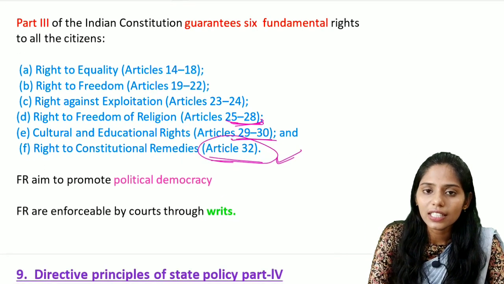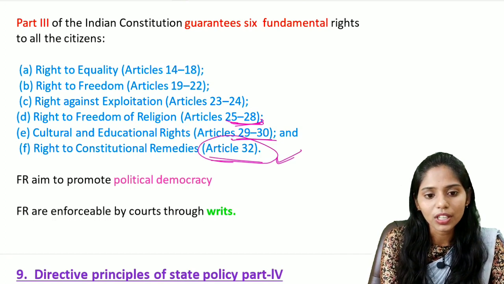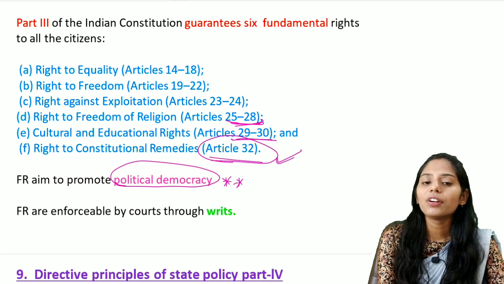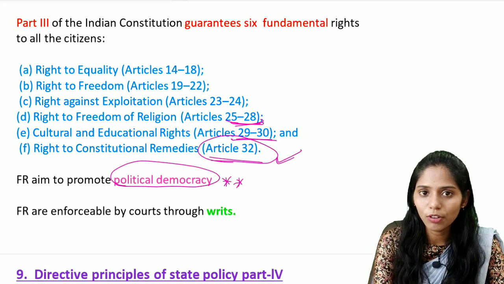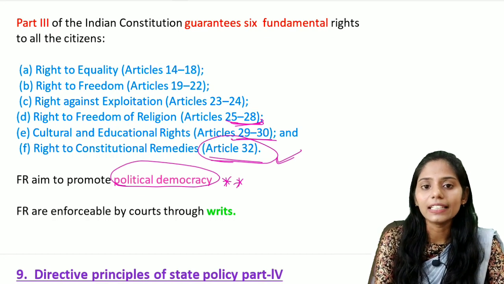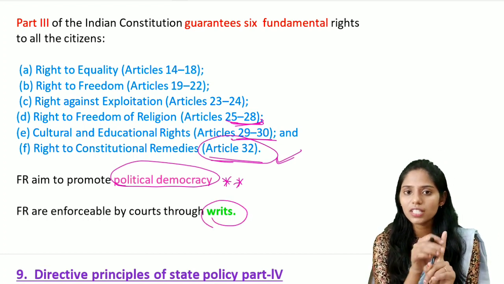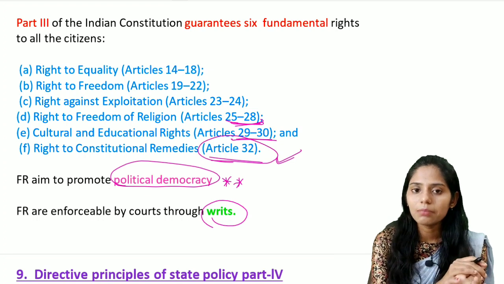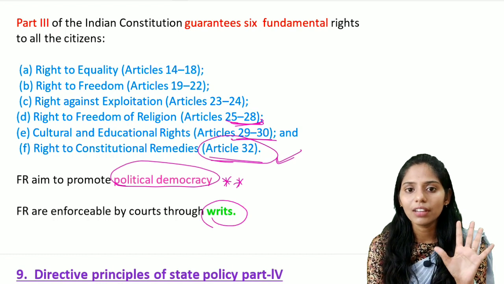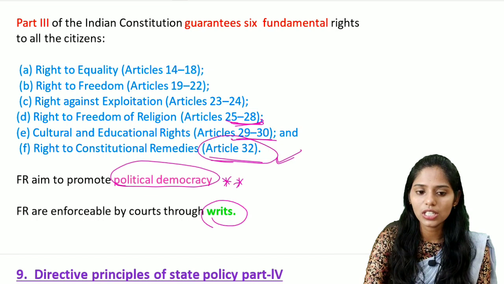And the next important point regarding fundamental rights is that they aim to promote political democracy. If any fundamental right of an individual is violated, then he has the right to go to the Supreme Court directly, and this is under the writs. There are mainly 5 writs in our Indian Constitution. The first is habeas corpus, the second is mandamus, then prohibition, certiorari, and quo warranto. These are the 5 important writs discussed in Article 32 of the Indian Constitution.